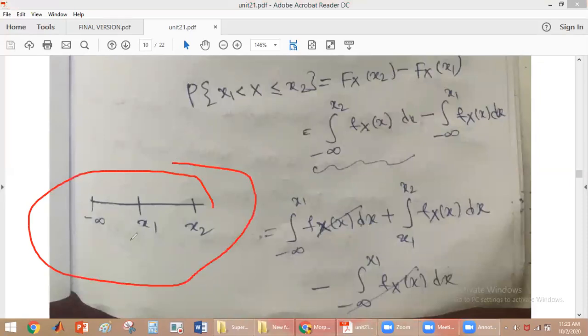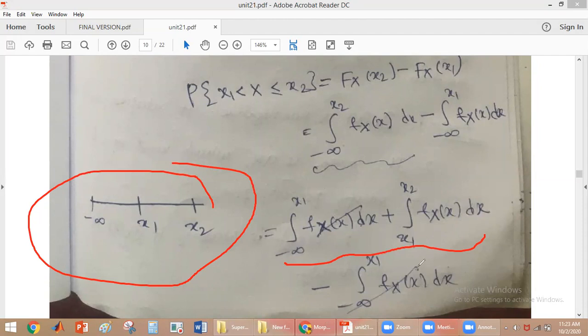The first integration, minus infinity to x2, we divide into two parts: the integral from minus infinity to x1 of fx of x dx, plus the integral from x1 to x2 of fx of x dx, minus the second integral from minus infinity to x1 of fx of x dx.